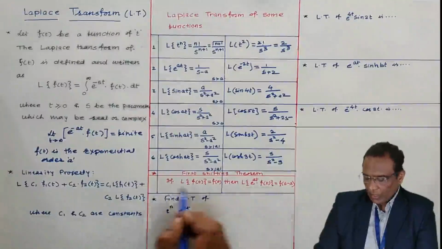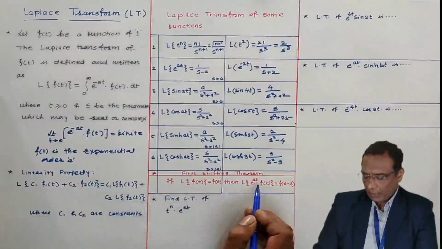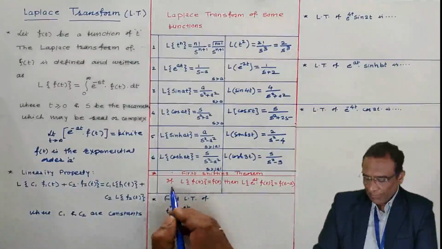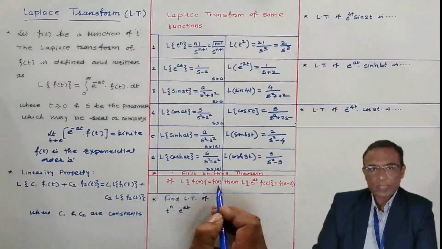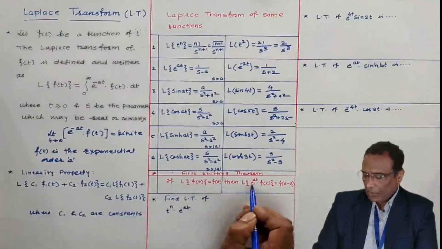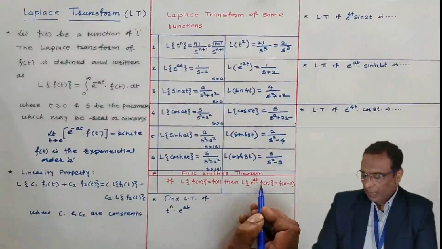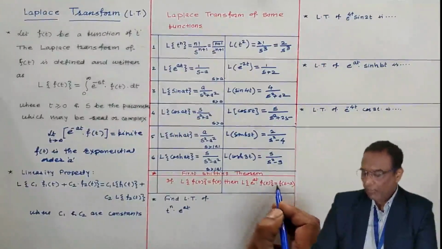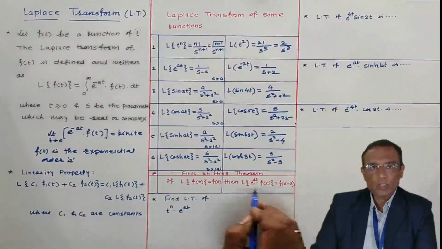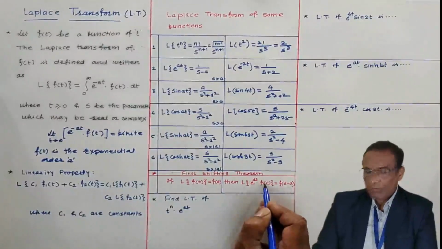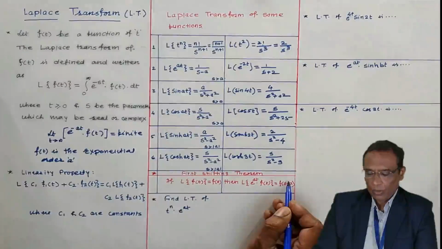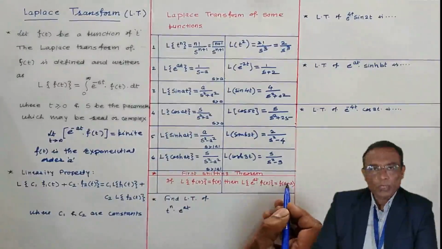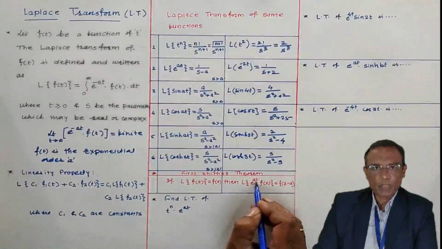So, this is the statement of the shifting theorem. In short, if Laplace of f(t) is F(s), then Laplace of e to the power at multiplied by f(t) is F(s minus a). What does this mean? Take the Laplace transform of f(t), which is F(s), and whatever is coming on the right hand side, replace s by s minus a, that's all.